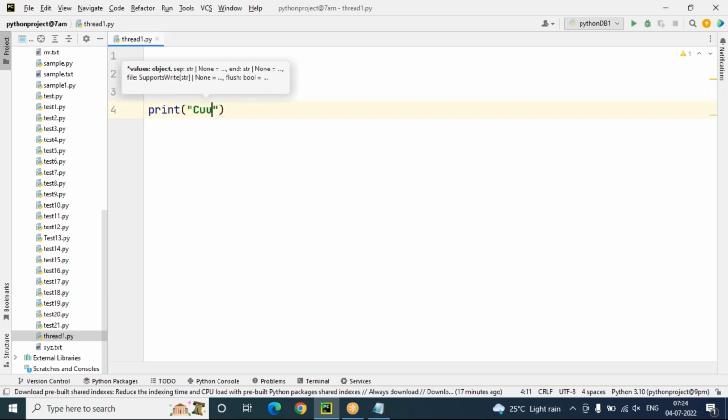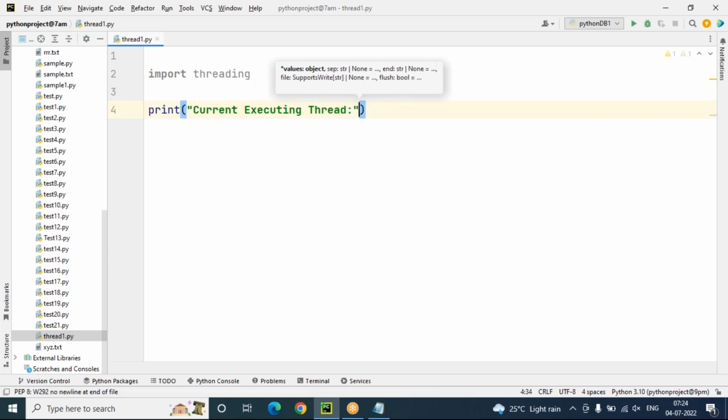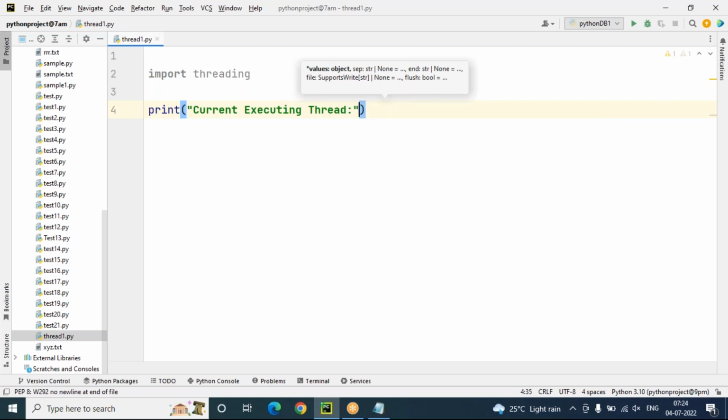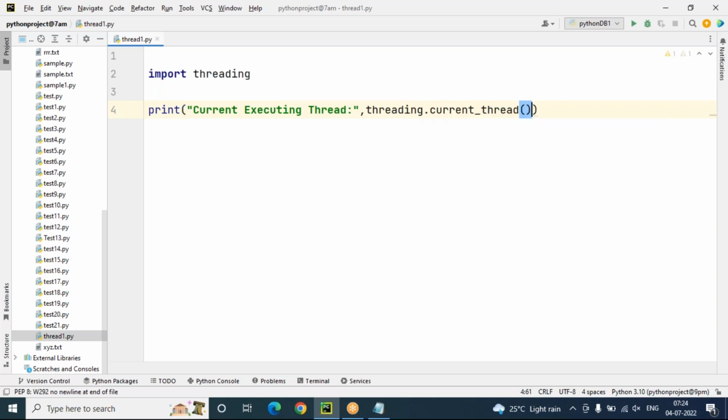So I'm giving a description: current executing thread. What is the current executing thread? Threading is the module name, dot current thread is a method name, dot get name is a function name. So this is the threading module name, method, and sub method.